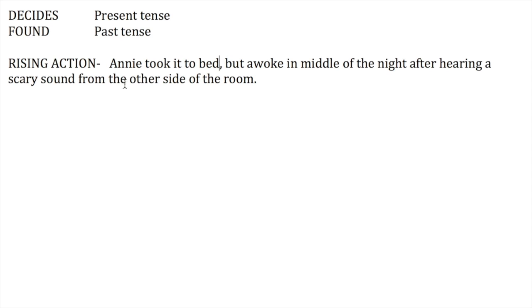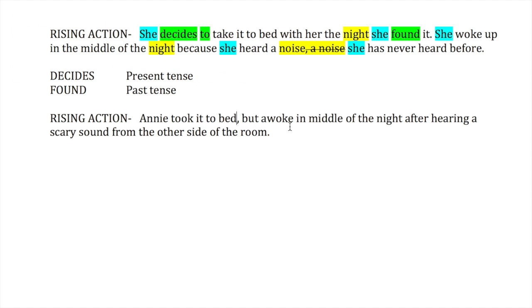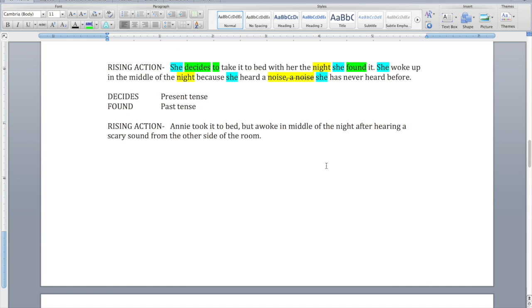In many cases, the person's name is one word that I will let you repeat more often than not because it's hard to come up with pronouns for another person's name. But notice I got rid of both "noises": after hearing a scary sound from the other side of the room. And I got rid of both "nights." Annie took it to bed. We don't need to say she took it to bed that night because most of us go to bed at night, right? But that's an easy way to get rid of some of those words we say over and over again.